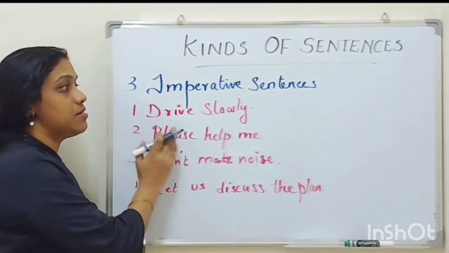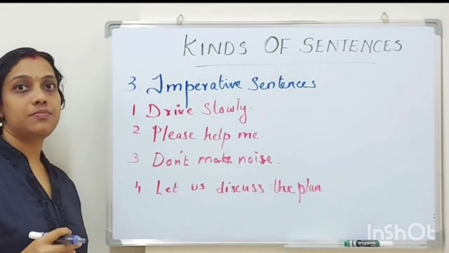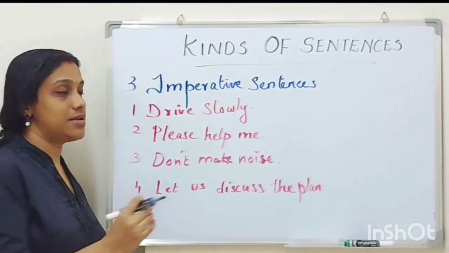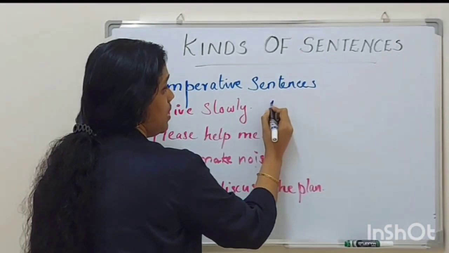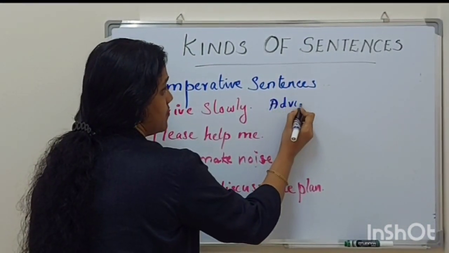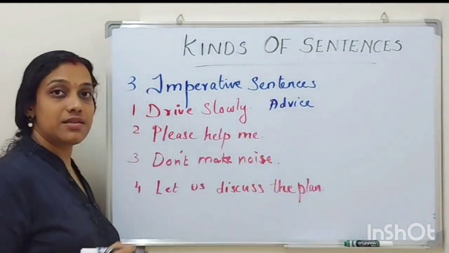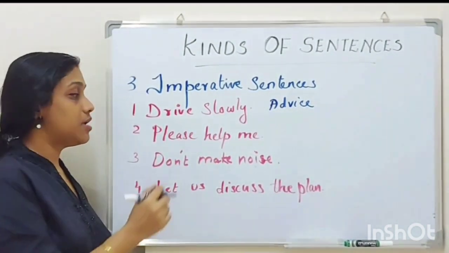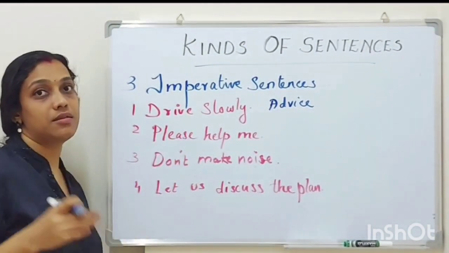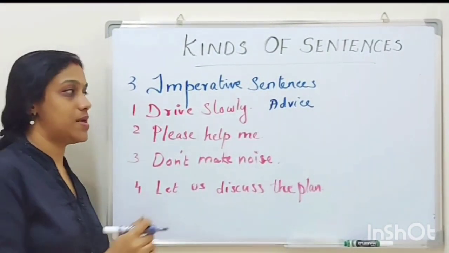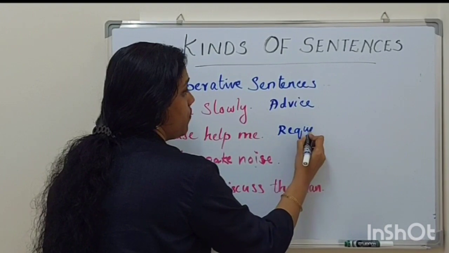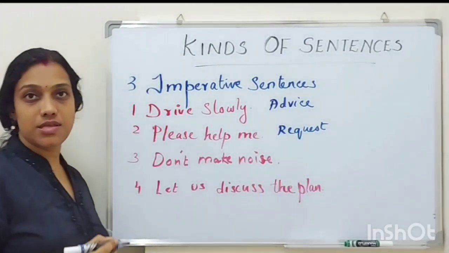The first one, drive slowly. What is here? It is an advice, right? It is an advice type of imperative sentence. Drive slowly is an advice. Now let us see the second one. Please help me. What is the speciality here? Here we can see the word please. That means it is a request. So this is the request form of imperative sentence.